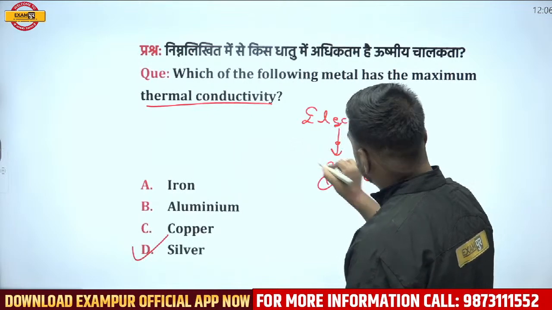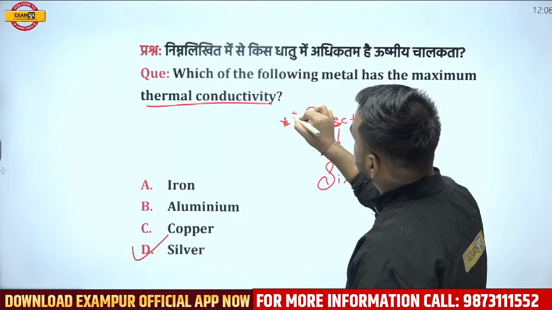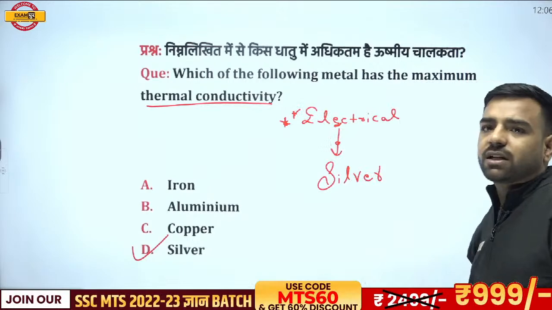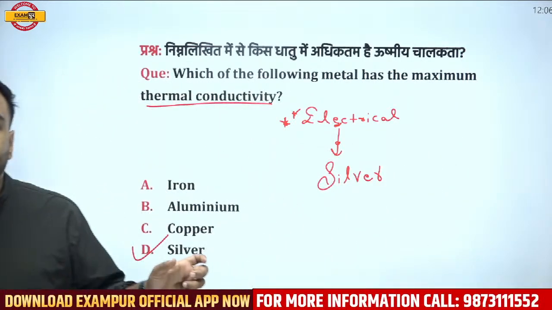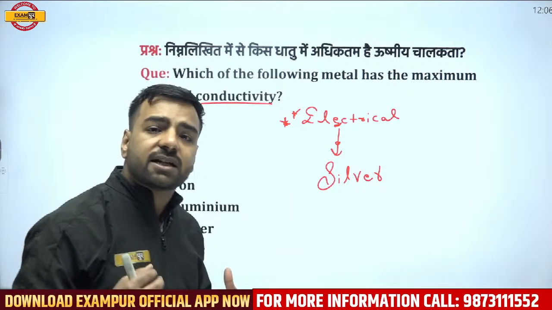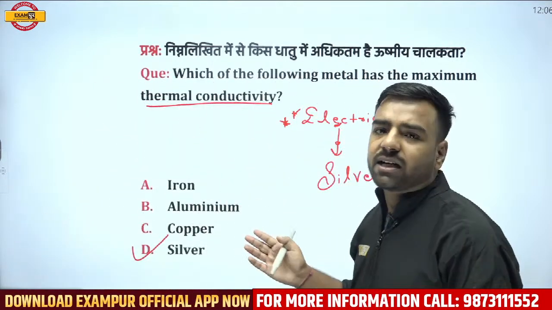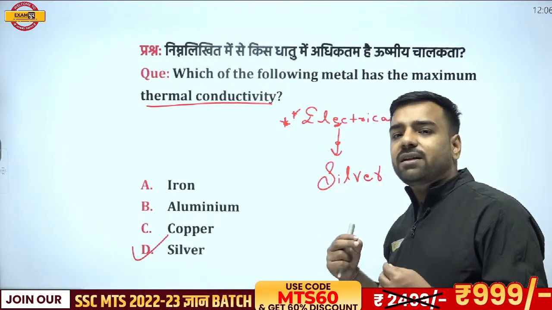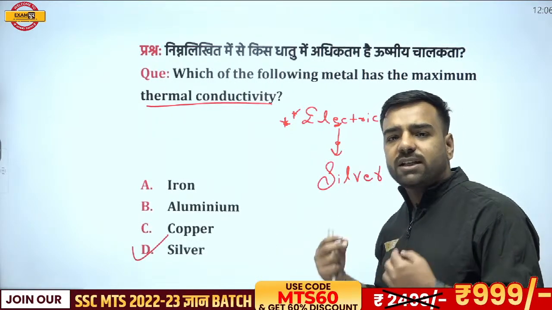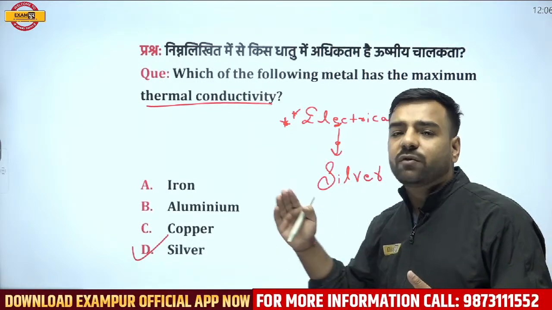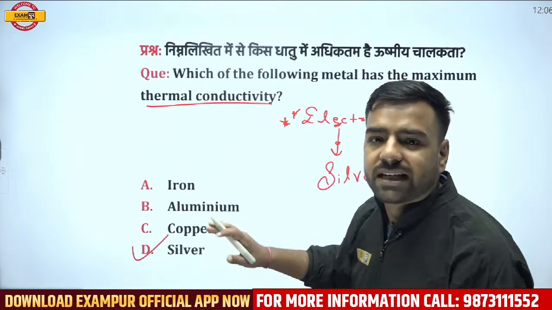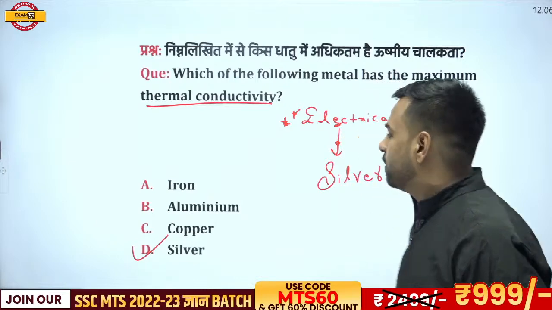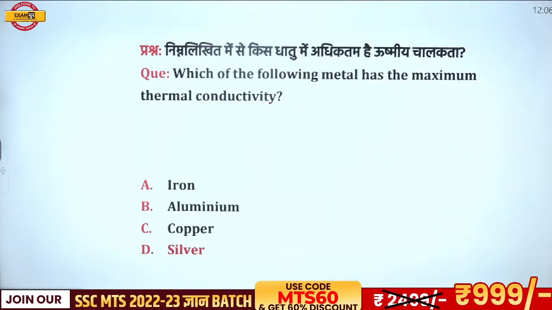And this question is repeatedly asked in the examination. Please do not forget, conductivity means easily allowing that particular thing to pass. For example, heat conductivity means easily allowing the transfer of heat. Electrical conductivity means easily allowing electrons to pass, or in short, easy flow of electricity. So if I talk about the best, silver is going to be the correct answer. Okay, so great. Next question, please.